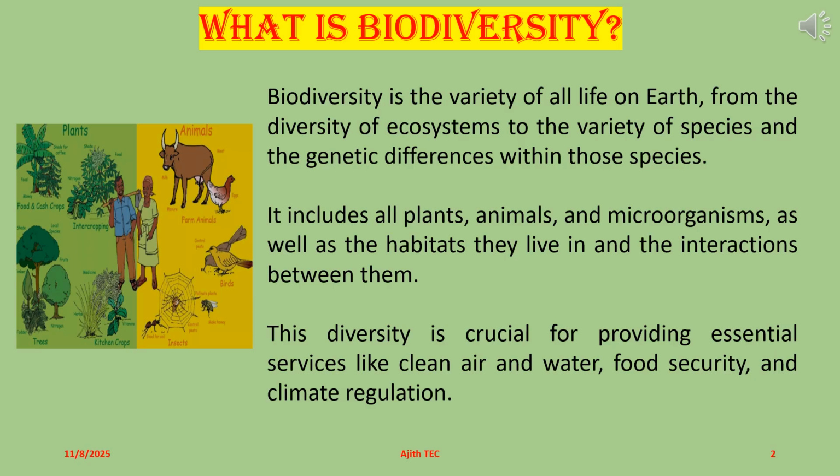What is biodiversity? Biodiversity is the variety of all life on Earth, from the diversity of ecosystems to the variety of species and the genetic differences within those species. It includes all plants, animals, and microorganisms, as well as the habitats they live in and the interactions between them. This diversity is crucial for providing essential services like clean air and water, food security, and climate regulation.